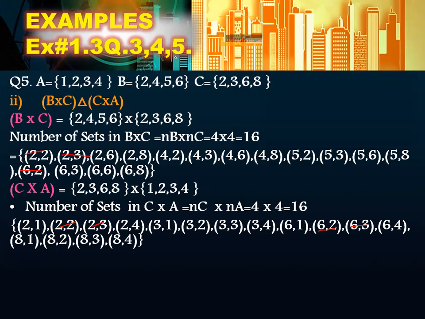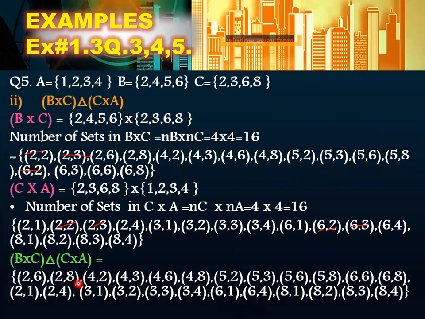No, please do not cut the sets. This is for your convenience, okay? Do not cut it like this. Just use the pencil for the meanwhile, but please do not write it down in this way. No, 4,8 and 8,4 cannot be cut. Now we are going to write down the remaining sets. So B cross C symmetric C cross A, and many more sets you have. Time is basically running out, so I'm going to write down the answer here. So what will be the answer?